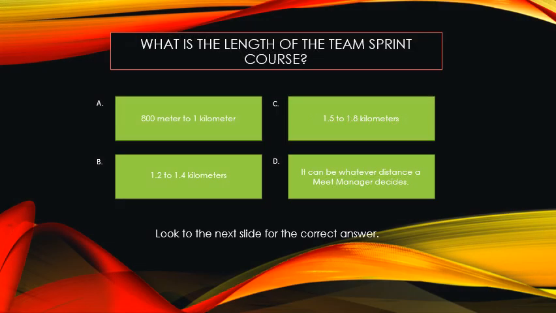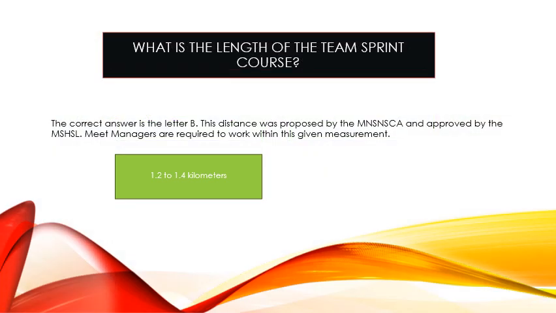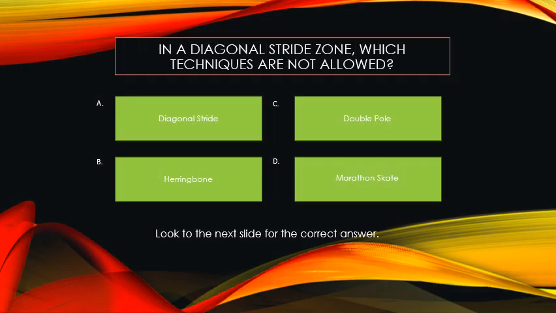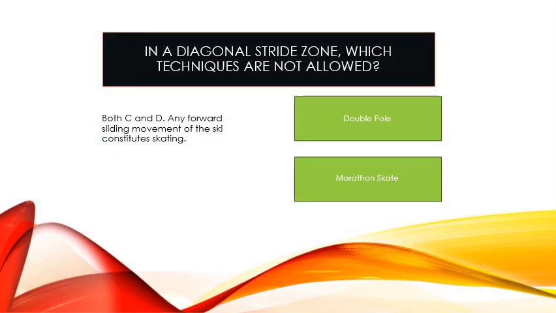What is the length of the team sprint course? The correct answer. In a diagonal stride zone, which techniques are not allowed?